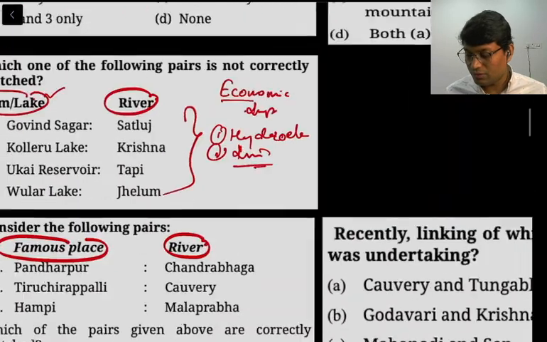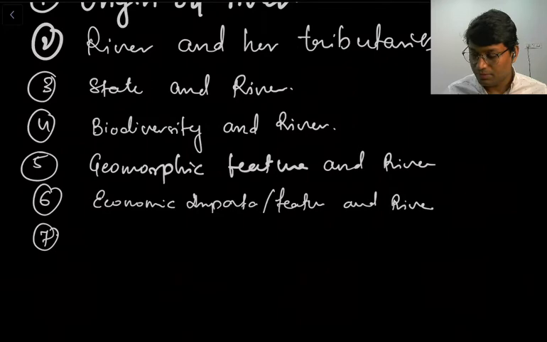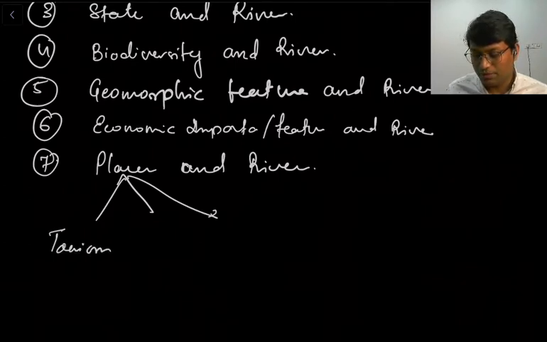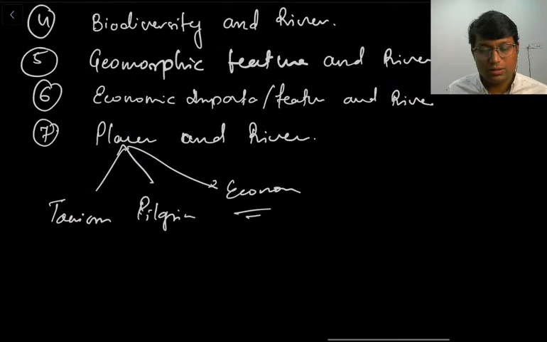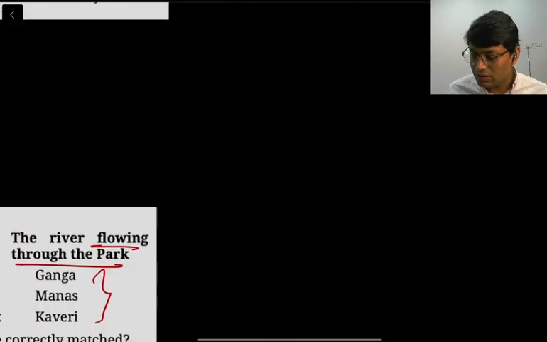So we will see places and rivers. When we said places and rivers, it can be like 3 to 4 types of places, say based on tourism, pilgrimage, and maybe some economic importance, right? So this is one more criteria. And finally there is this criteria.